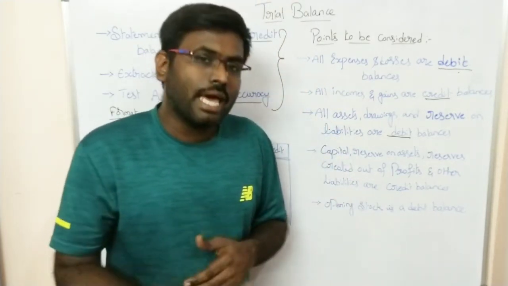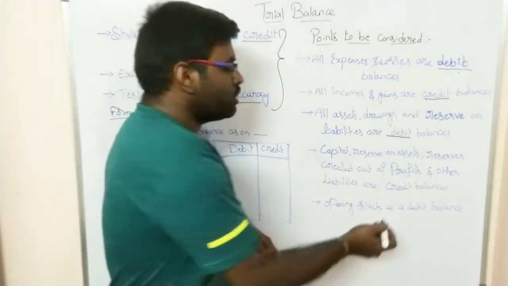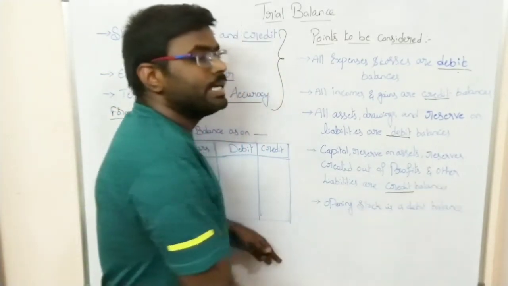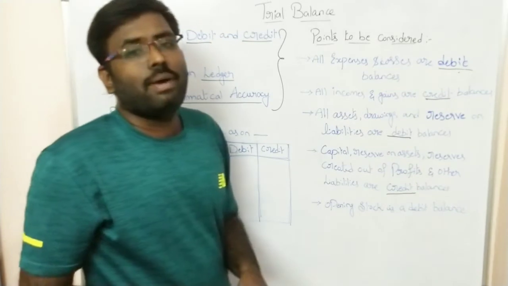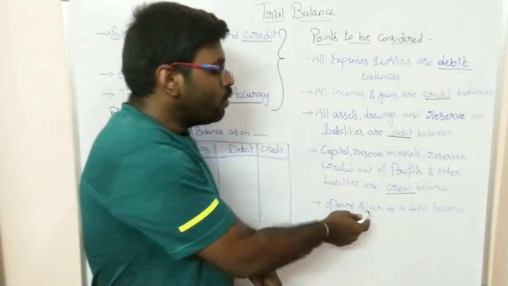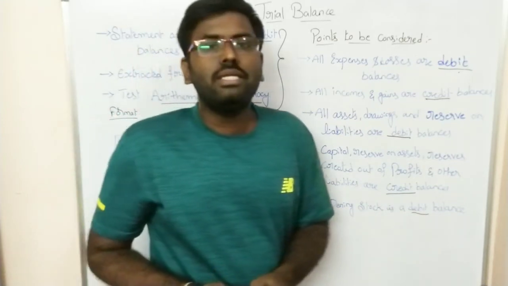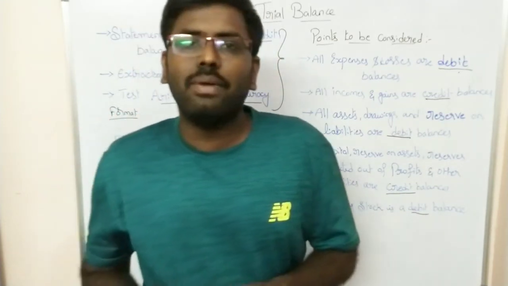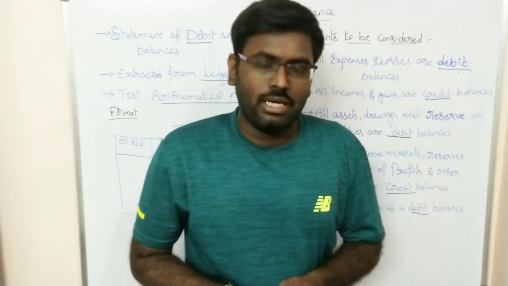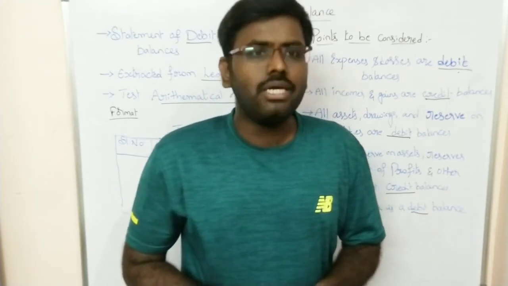And any other liabilities you have should all be shown on the credit side of the trial balance. And the last one is opening stock, which is a debit balance. Opening stock means the stock present at the beginning of the financial year.